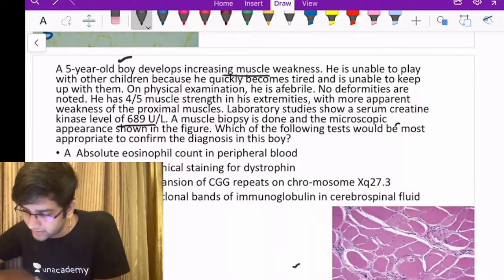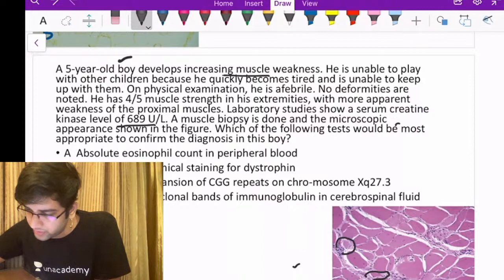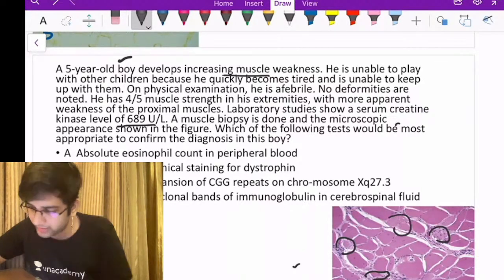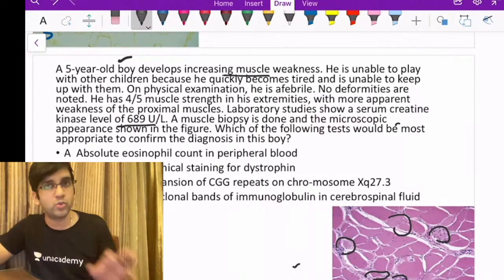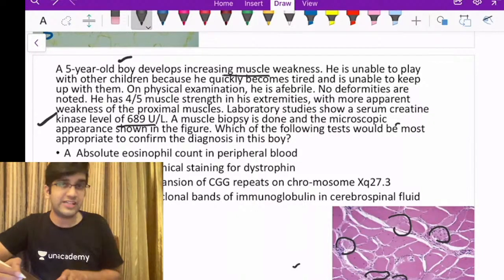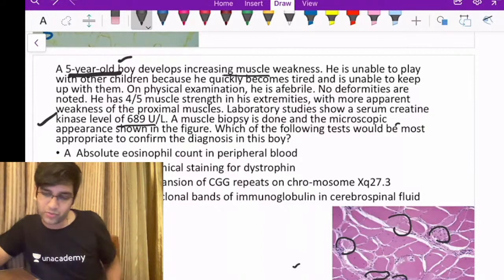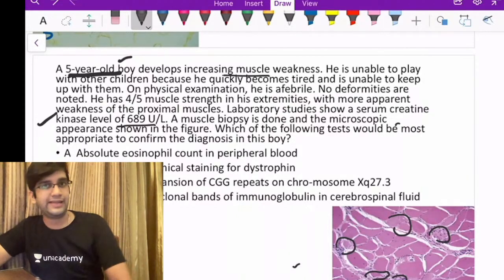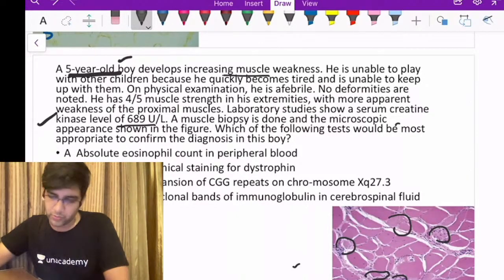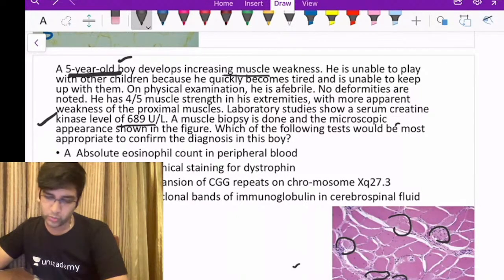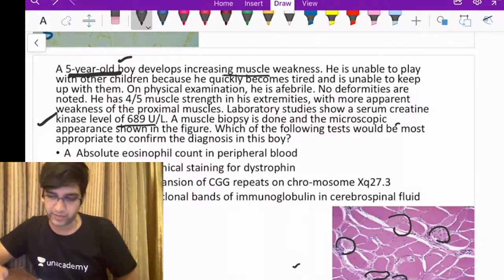As I said, there's atrophy here, and here, and here, right? Patchy atrophy is there. I know there's muscle atrophy, and I know there's a definitely elevated creatine kinase in a very young person. So my acquired disease is secondary now. My inherited disease is more common here, right? So the muscle biopsy shows atrophy. Which of the following tests would be the most appropriate to diagnose the patient?